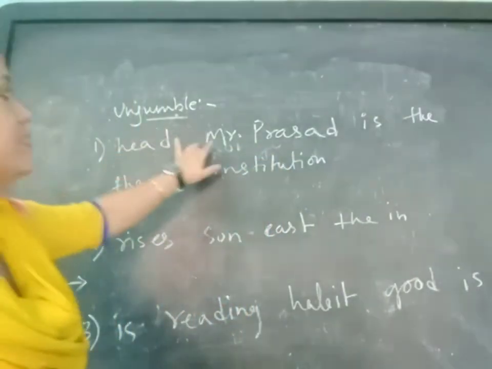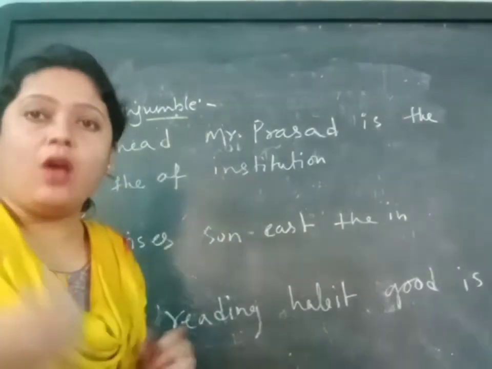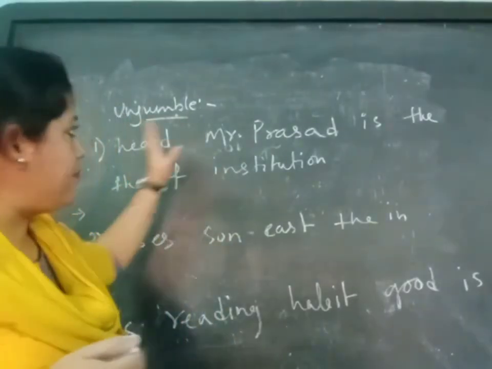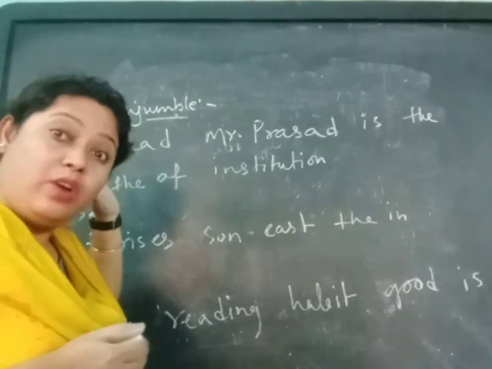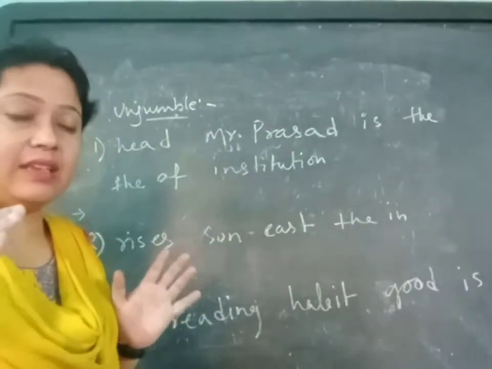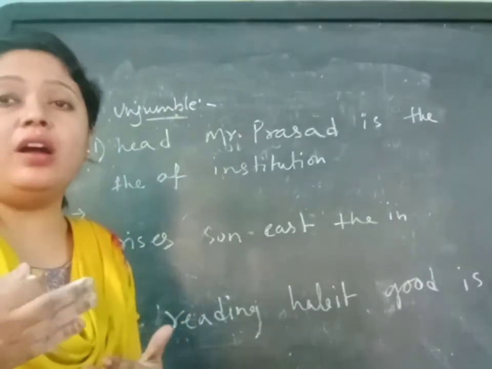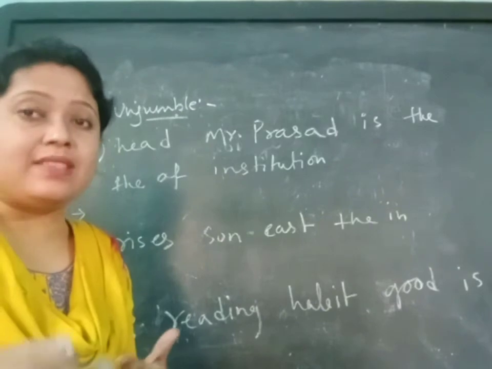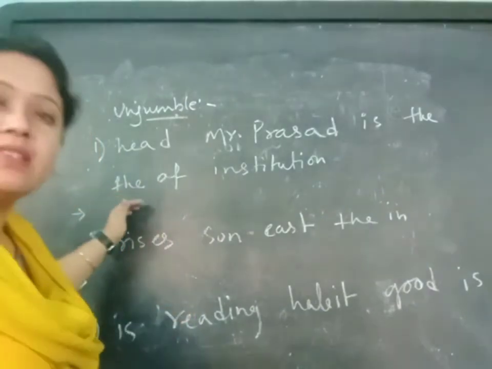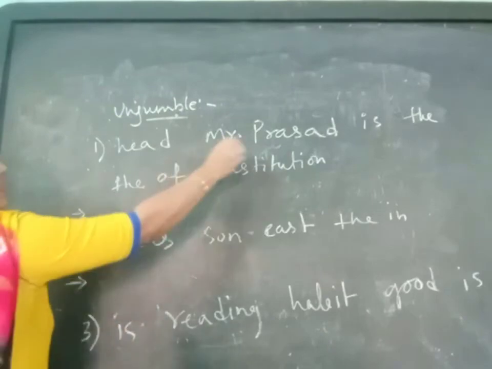So: head Mr. Prasad is the of institution. What is the meaning of that? The same words are here, but these words cannot make a complete sense. That means it is not a sentence. So we must make it one. How? First, Mr. Prasad.